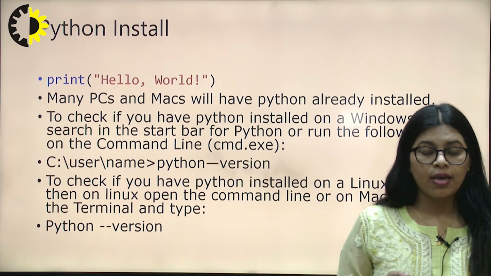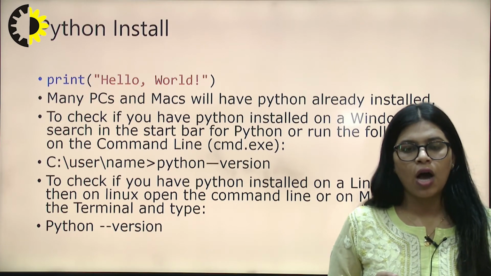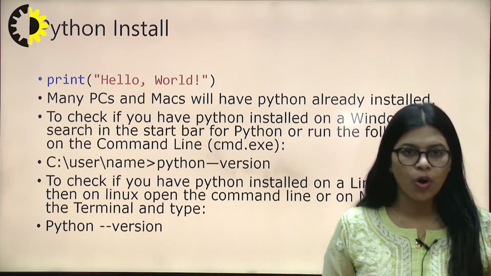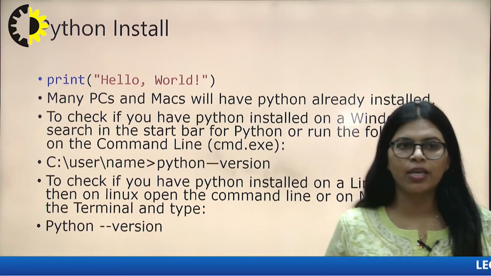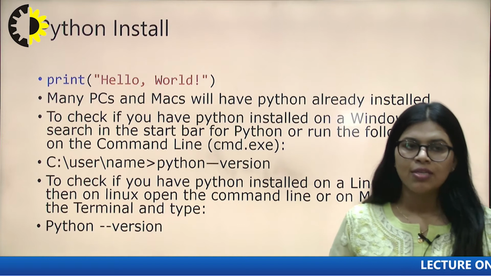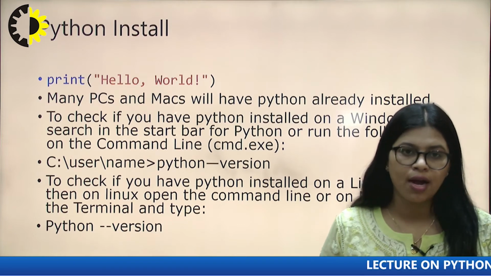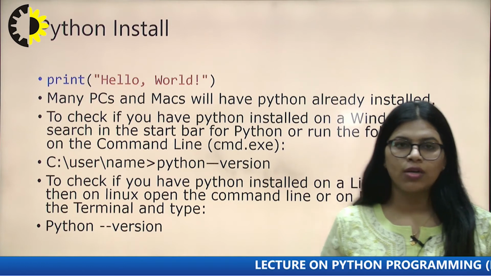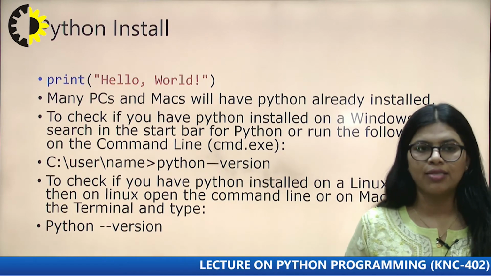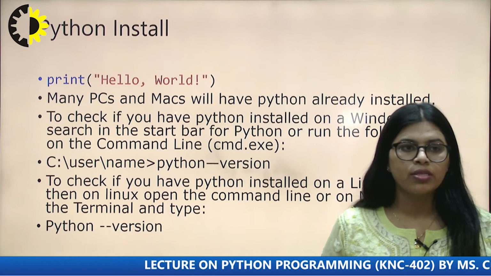So how do we know that Python is installed on our system? You need to follow a simple step to check if you have Python installed on Windows. Search in the start button for Python, or run cmd.exe.